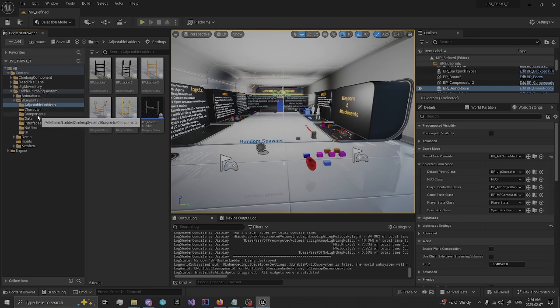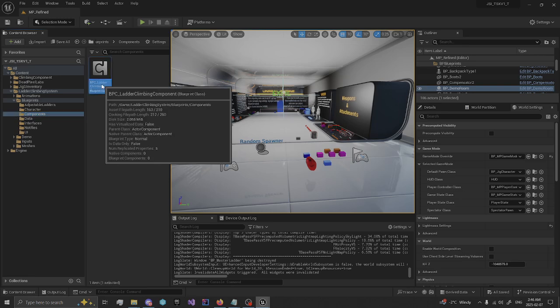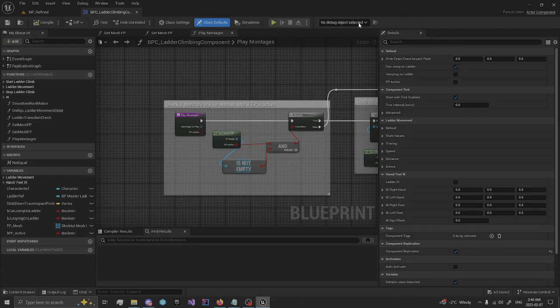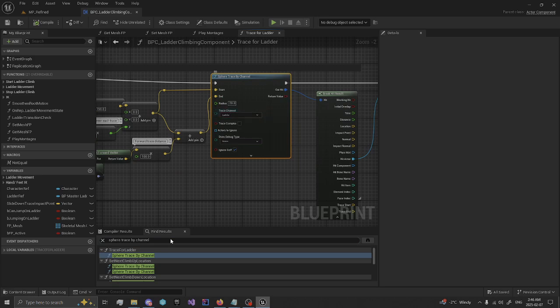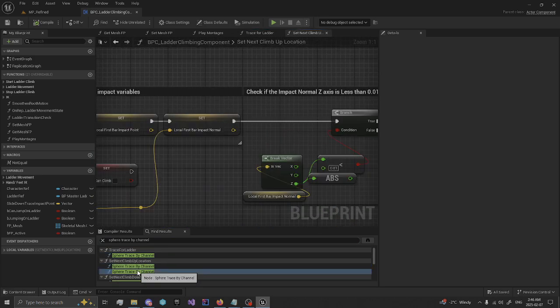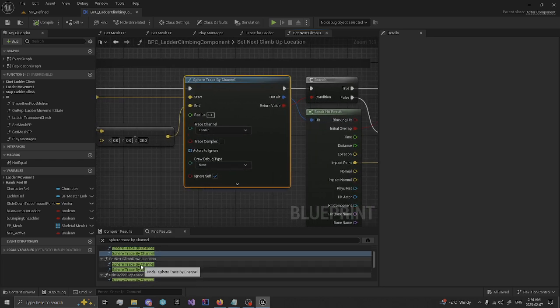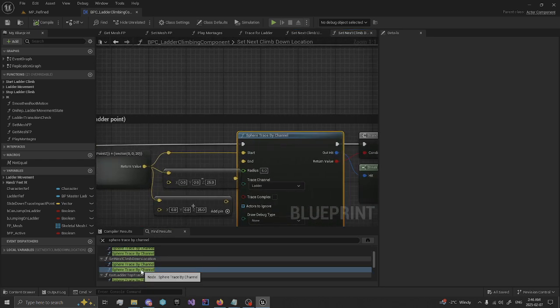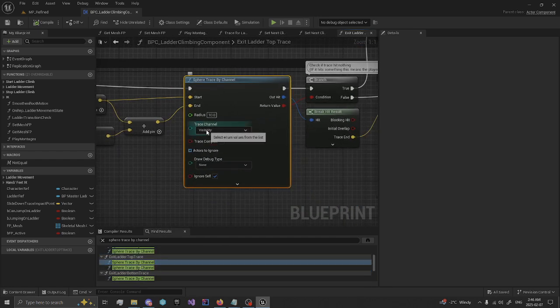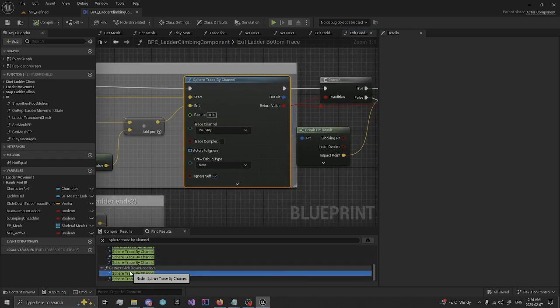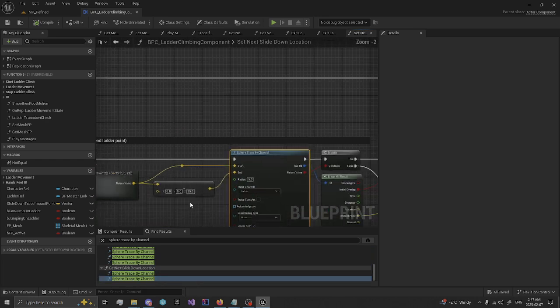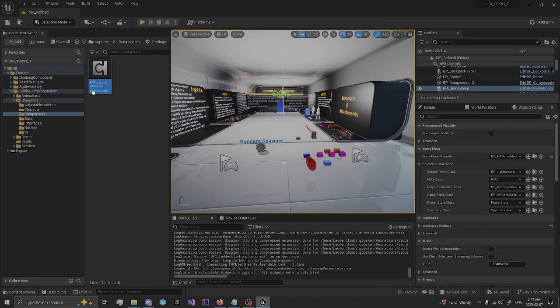And once that's done, we'll also want to come into the ladder climbing component and search for sphere trace by channel. And each one that says they're correct, they actually should be correctly set. If they're correctly set, I'm going to leave them. Anyone that says visibility, you want to make sure they stay set to visibility. Down here at the ladder, so those are all good.